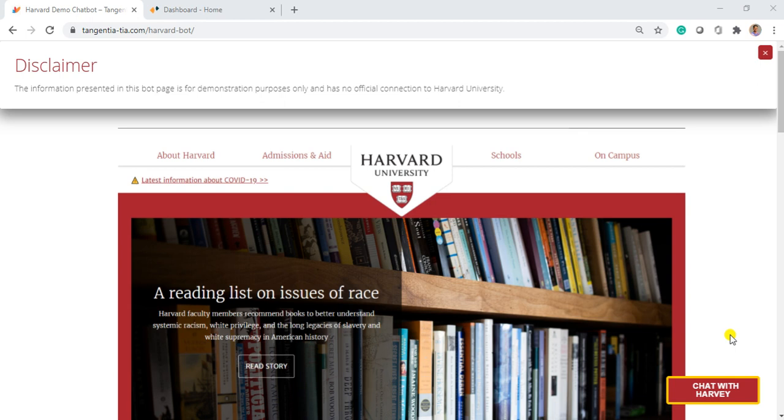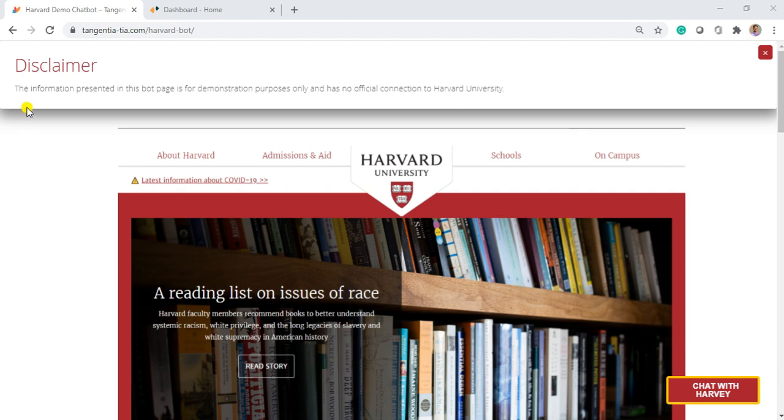To give you all a demo and to be on the same page, we will consider some scenarios wherein some students will come into this chatbot and might ask some questions, right? As we know, the Harvard website is very big, and if any student comes to the website, it becomes cumbersome for the student to get the required information easily. So here Harvey comes in as a savior and gives the required information to the student very easily. So let's get started and see how we can help the students who come in.